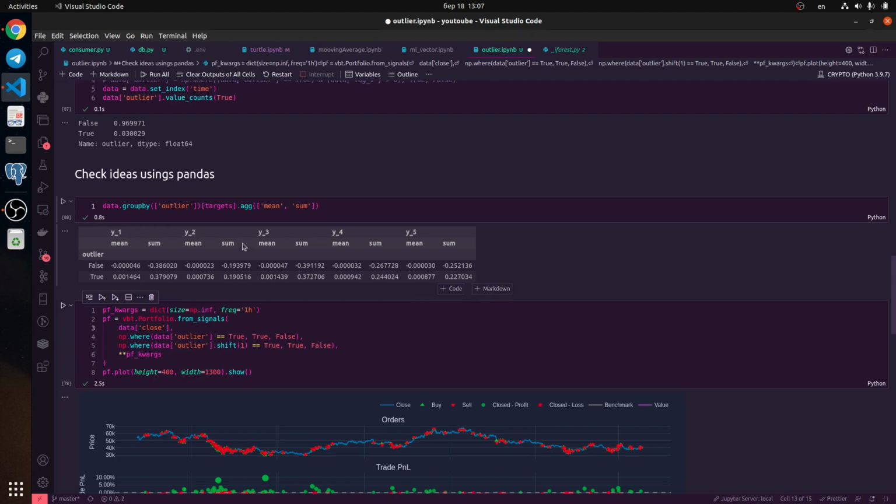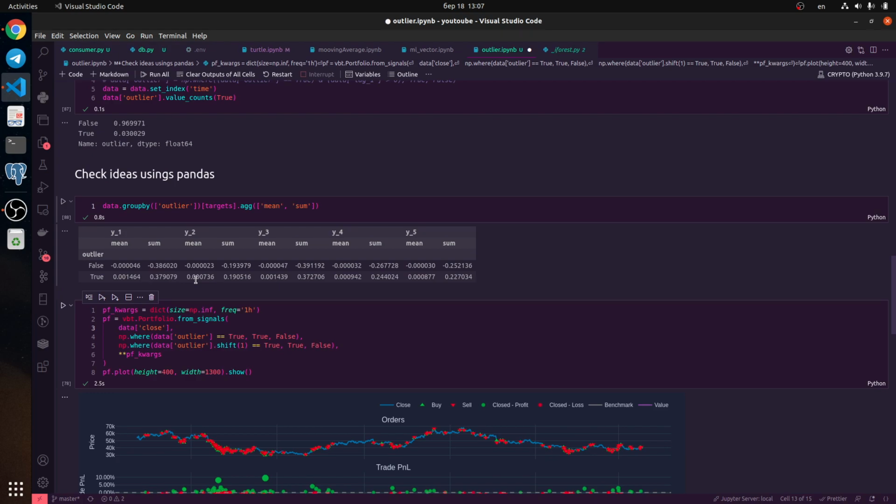And let's check these ideas using pandas and find that, for example, after 1 bar, we could create a profitable strategy with a return of about 37%. Okay, it's very interesting. And we could analyze what happens. In general, it's very interesting because when we have no outlier, we have negative cumulative return, but when we have an outlier, we have positive cumulative returns.